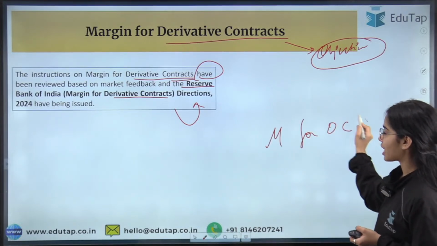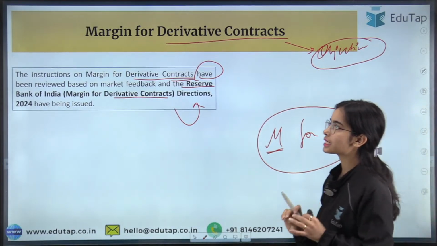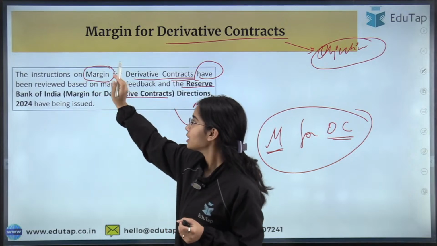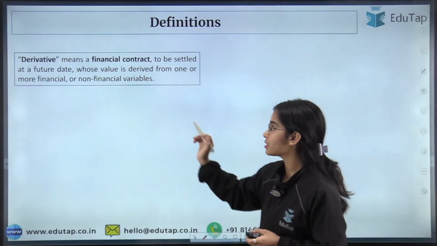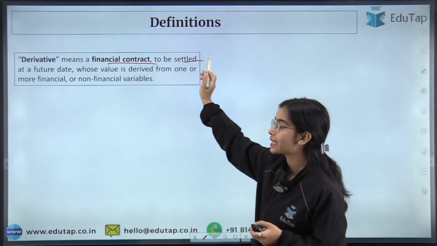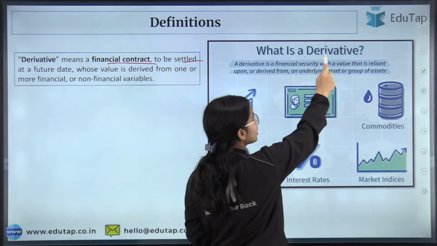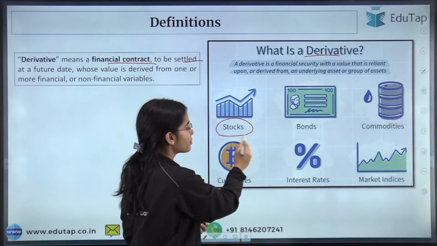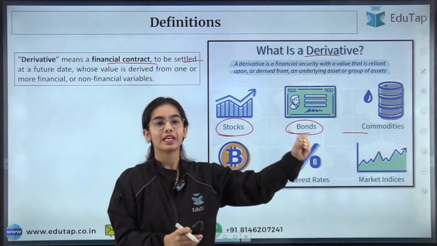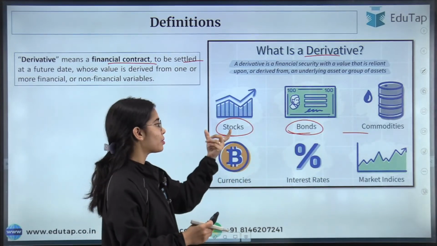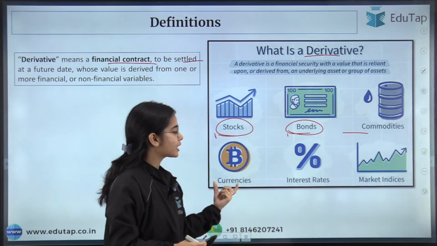the derivative contracts. Now, what is this margin? What is this derivative contract? So first, let's understand the meaning of the margin and the meaning of the derivative contracts. Derivative contracts are financial contracts to be settled at a future date. Derivatives derive their value from some underlying asset, that can be stocks, bonds, commodities, market indices, interest rates, currencies, etc.